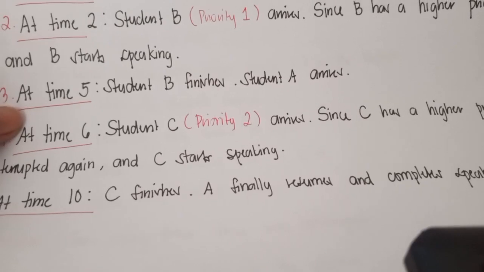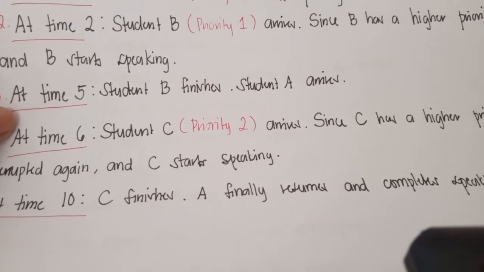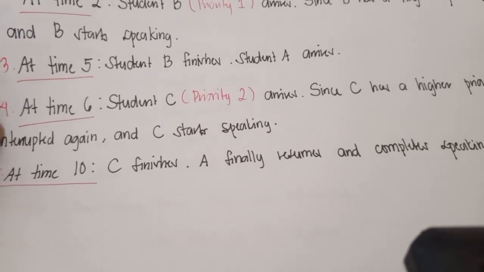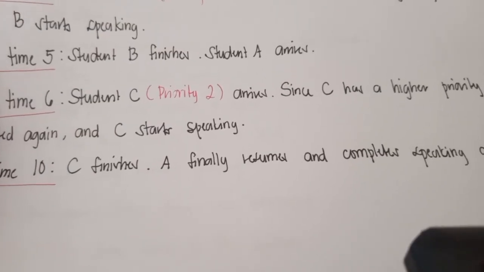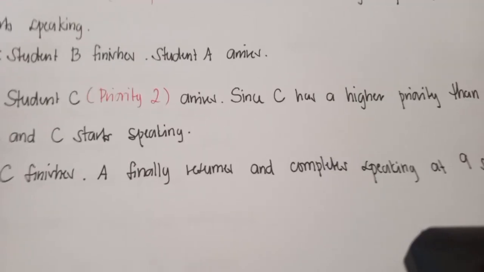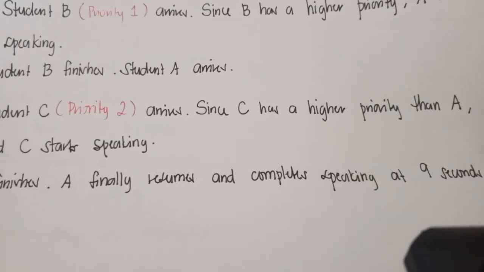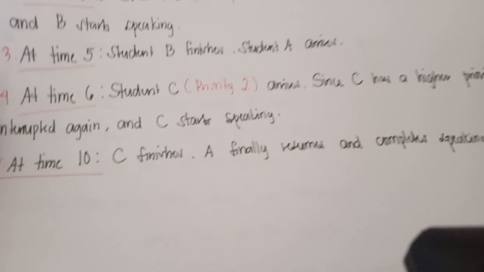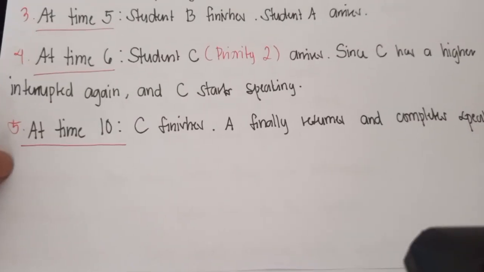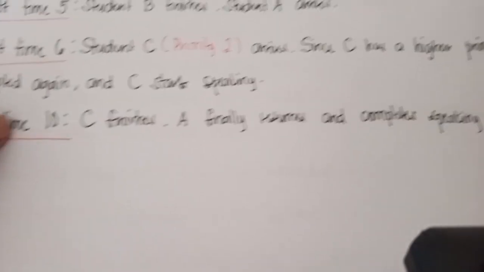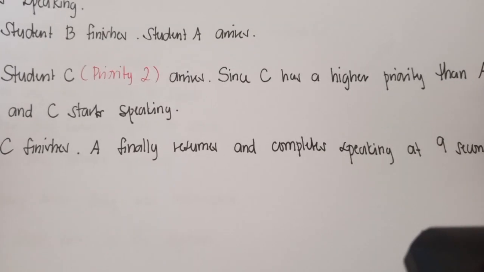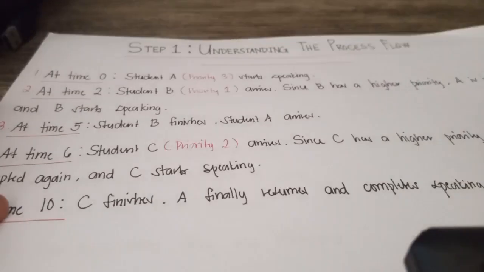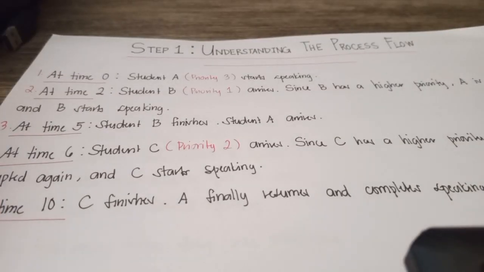Number 3, at time 5, student B finishes, and student A resumes. Number 4, at time 6, student C, which is priority 2, arrives. Since C has a higher priority than A, A is interrupted again, and C starts speaking. At number 5, at time 10, C finishes, A finally resumes, and completes speaking at 9 seconds. Now, let's fill in the table step by step.